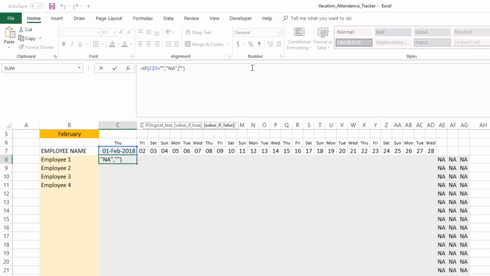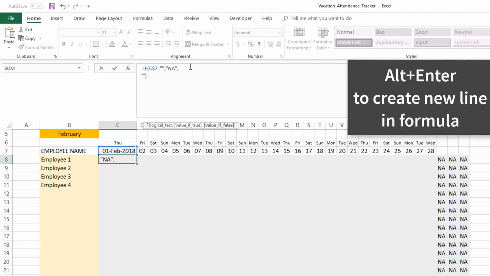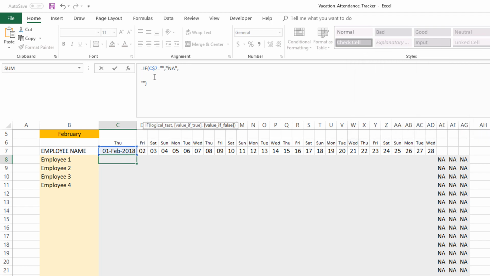The way to expand the formula is this last part where we said don't display anything. I'm just going to keep putting that at the end. And if the date is invalid, then NA. The second part is, if the employee name that we are interested in equals nothing, then also display NA.